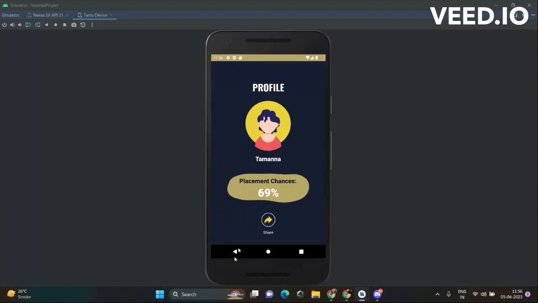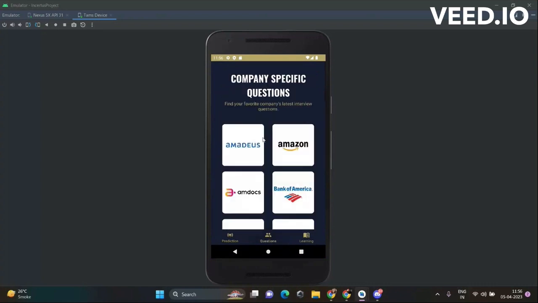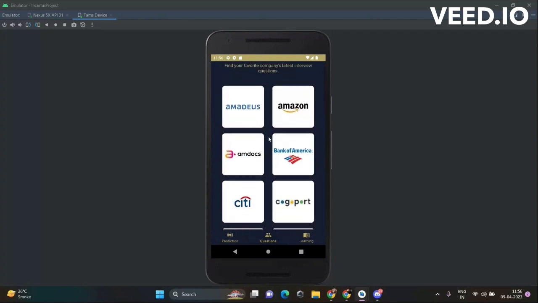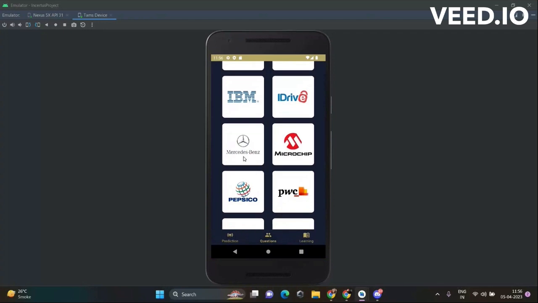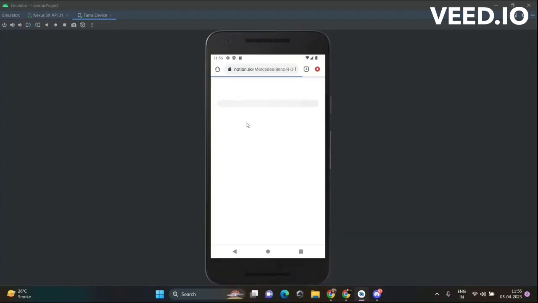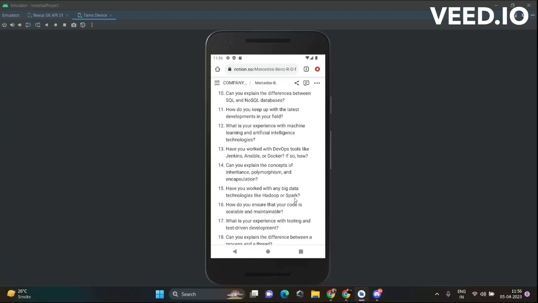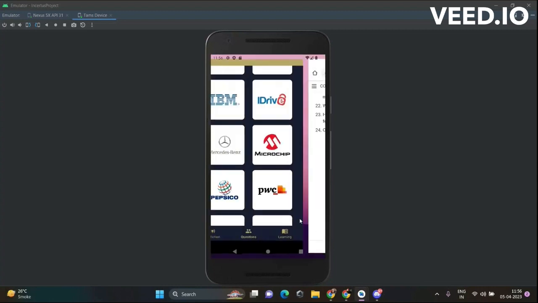Coming back to the app on its second feature, we go to company-specific questions. So here you can find your company's latest interview questions. So suppose I am willing to go to Mercedes-Benz, if I click on it, here I can see I have plenty of tech interview questions. I also have HR interview questions. So I can prepare accordingly.